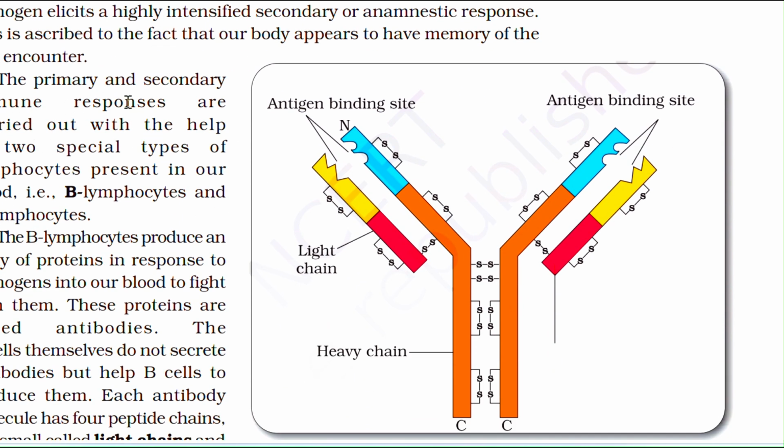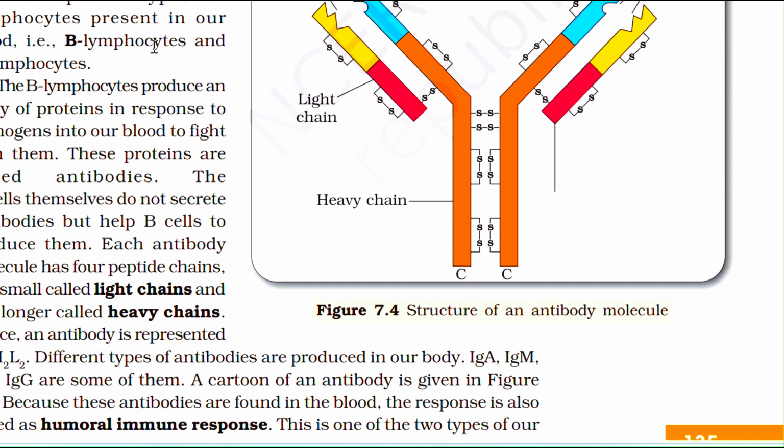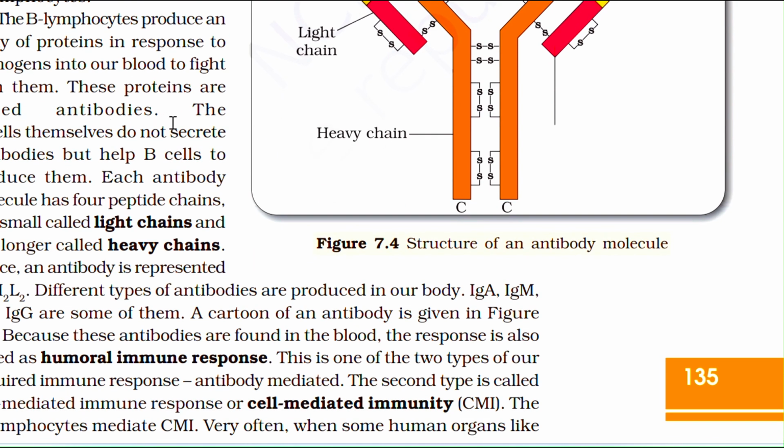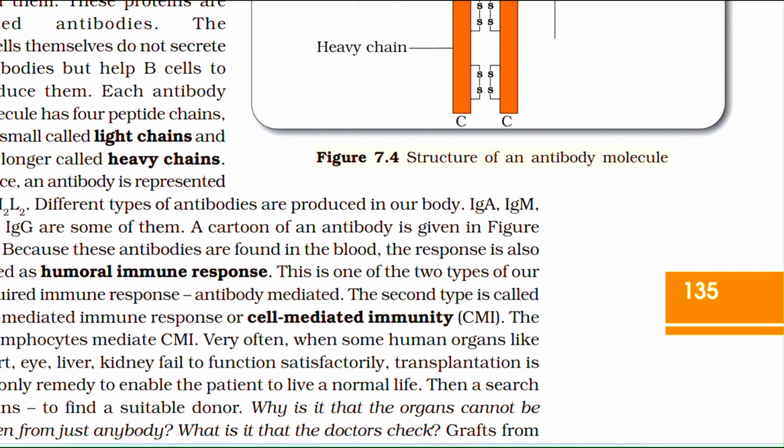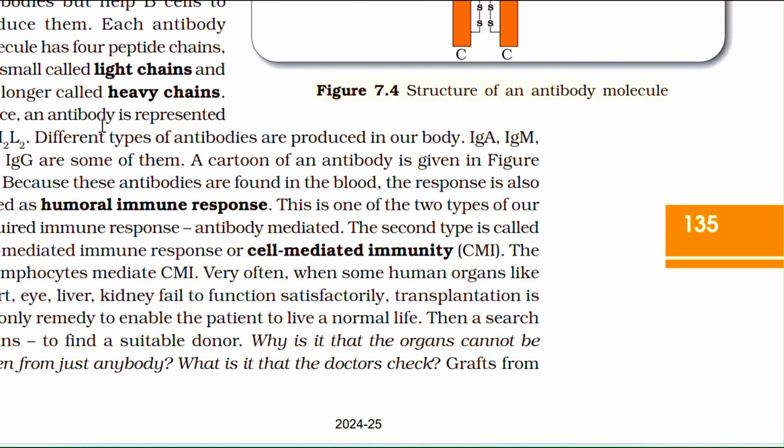The primary and secondary immune responses are carried out with the help of two special types of lymphocytes present in our blood: B lymphocytes and T lymphocytes. Lymphocytes produce an army of proteins in response to pathogens in our blood to fight with them. The proteins are called antibodies. The T cells themselves do not secrete antibodies but help B cells to produce them. Each antibody molecule has 4 peptide chains, 2 small light chains and 2 longer heavy chains. Hence, an antibody is represented as H2L2.